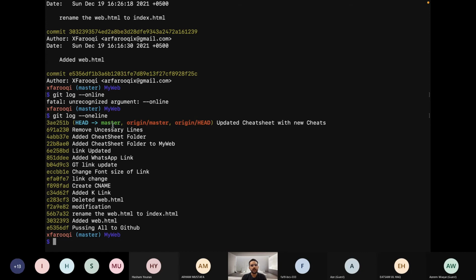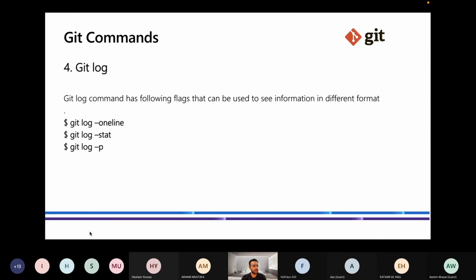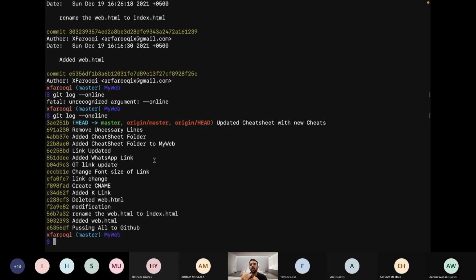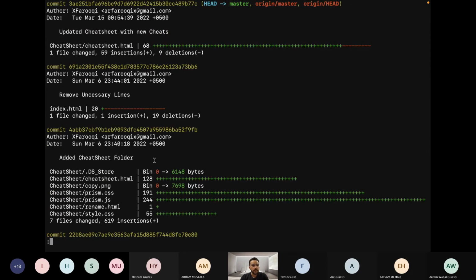So head is still at the master branch, and let me use another flag of git log. The next flag is git log --stat. Oneline shows all the commits in one line. So next is git log --stat. As you can see, this is a more advanced version of git log.